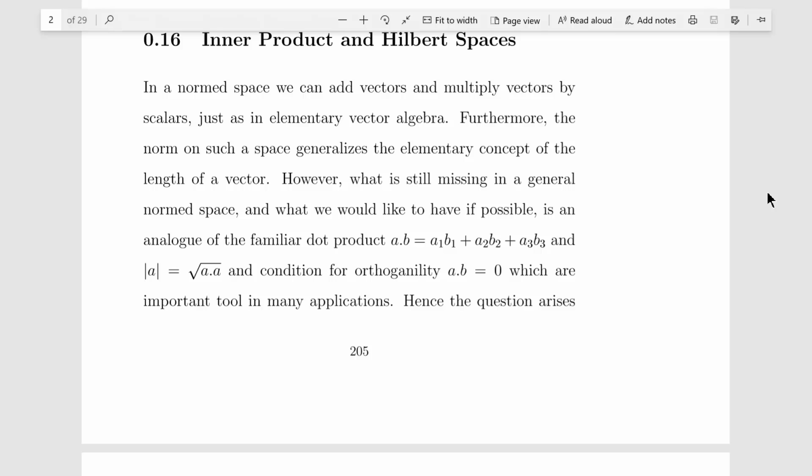However, what is still missing in a general normed space, and what we would like to have if possible, is an analog of the familiar dot product a dot b, and the modulus of a, which is equal to the square root of a dot a, and the condition of orthogonality, that is a dot b equal to 0, which are important tools in many applications.